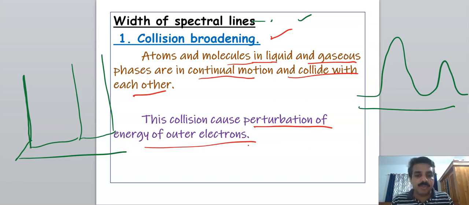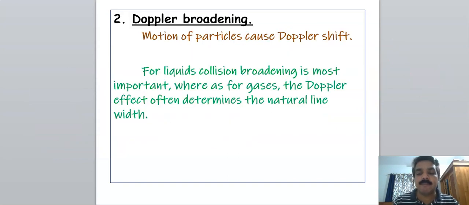So there is a fuzziness, an imprecision in the energy of the valence state. Therefore, there is a natural line width. This is called collision broadening. That is the first reason for the natural bandwidth of a spectral line.